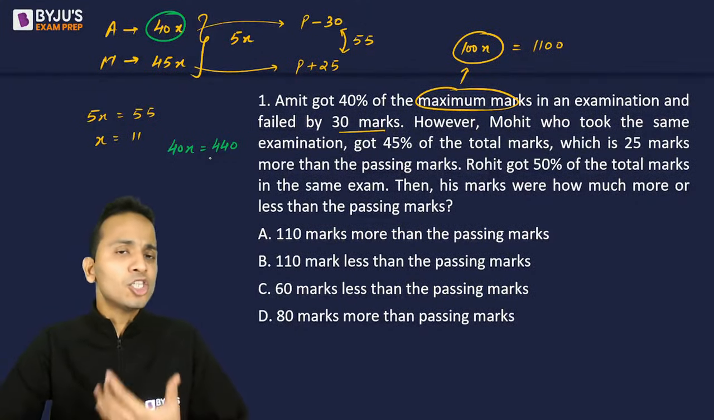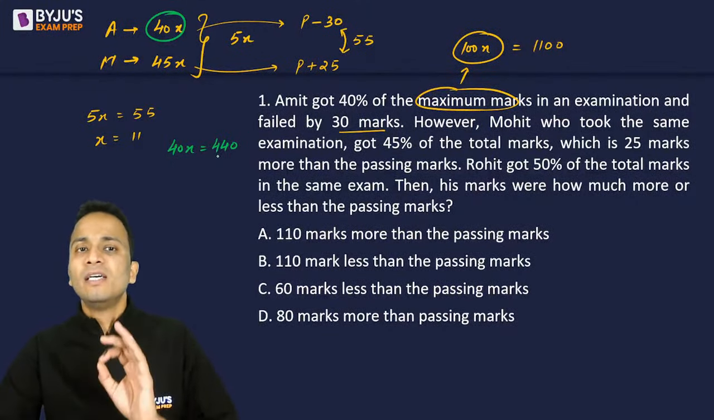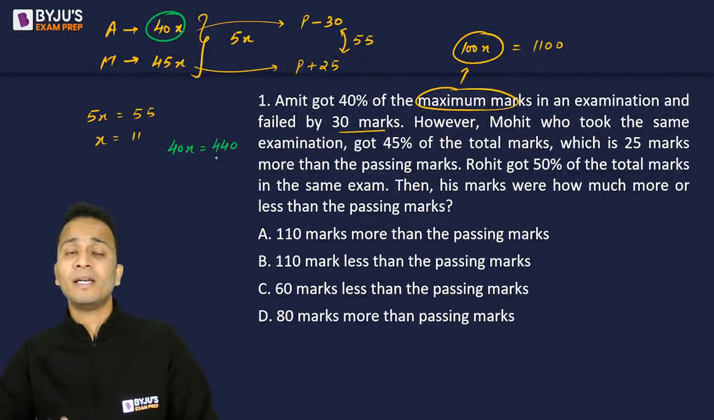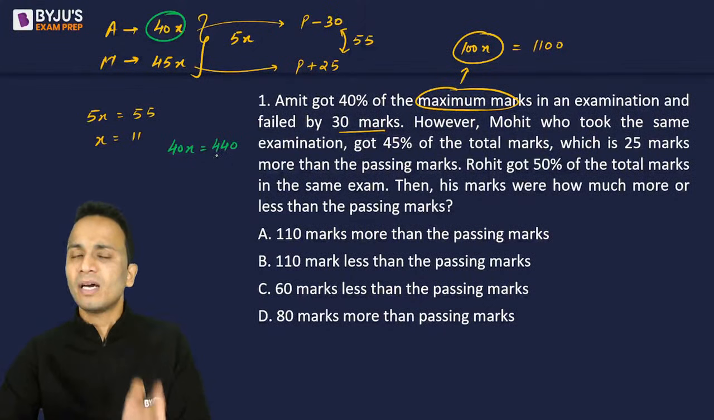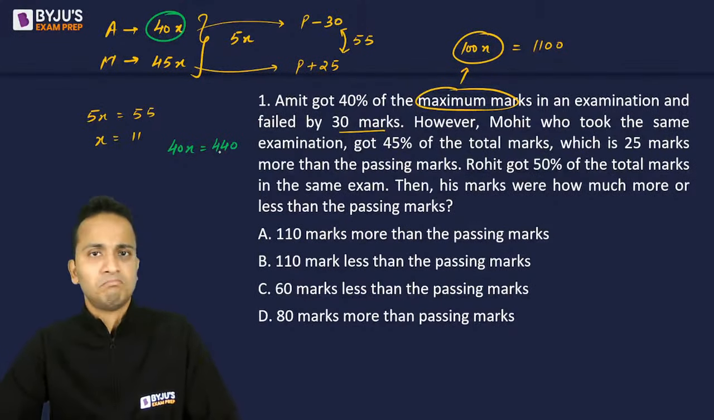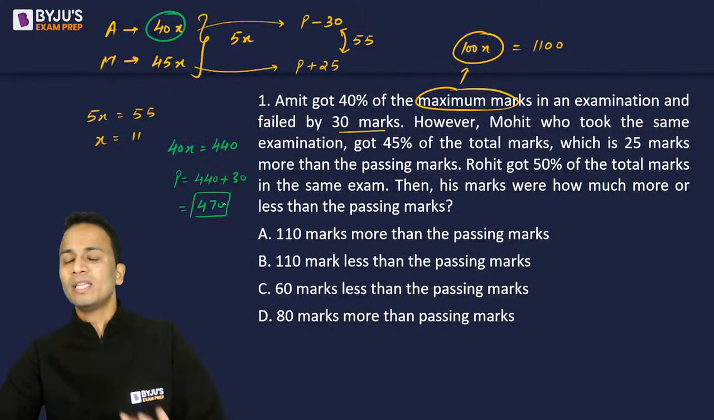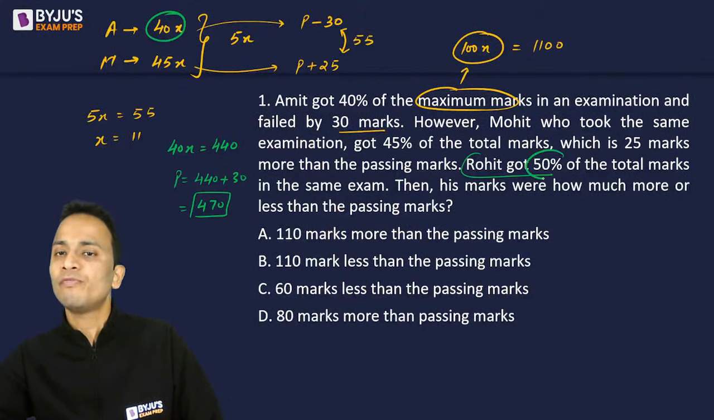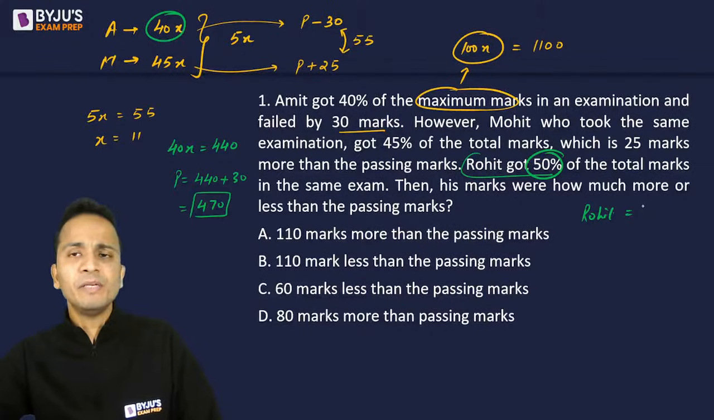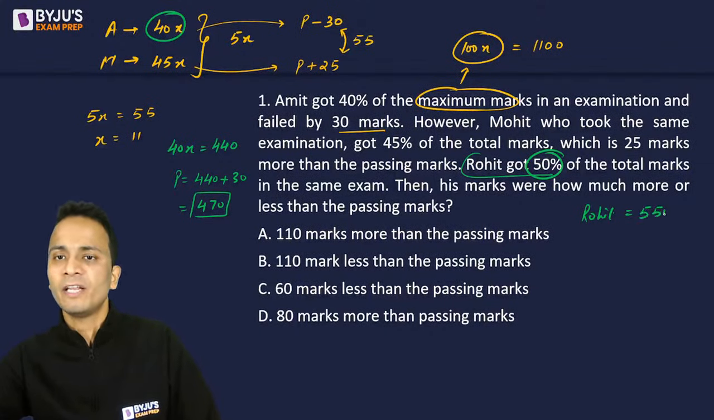Amit, who has scored 440 marks, has failed by 30 marks. So that means passing marks should be 30 marks more than the marks scored by Amit. Simple. So passing marks will be equal to 440 plus 30, that is equal to 470. So 470 will be the value of the passing marks. So this is one thing that can be asked to you in this question. But the question is asking about Rohit, who has scored 50% of the total marks. So the marks of Rohit will be 50% of 1100, that is 550.